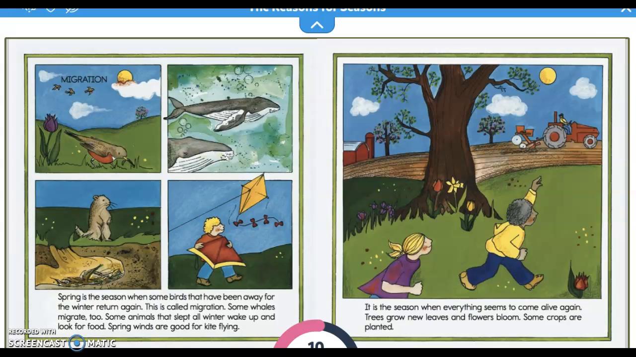Spring is the season when some birds that have been away for the winter return again. This is called migration. Some whales migrate too. Some animals that slept all winter wake up and look for food. Spring winds are good for kite flying. It is the season when everything seems to come alive again. Trees grow, new leaves and flowers bloom, some crops are planted.